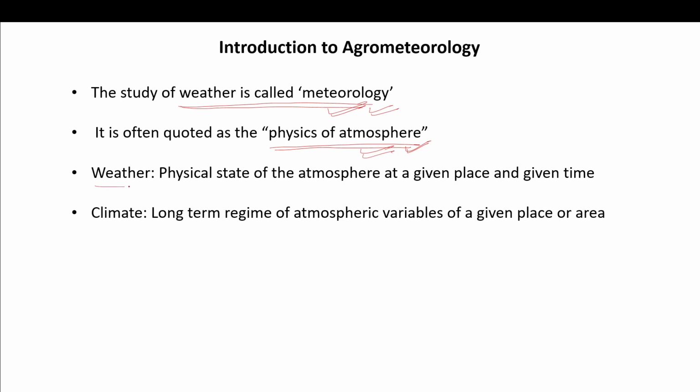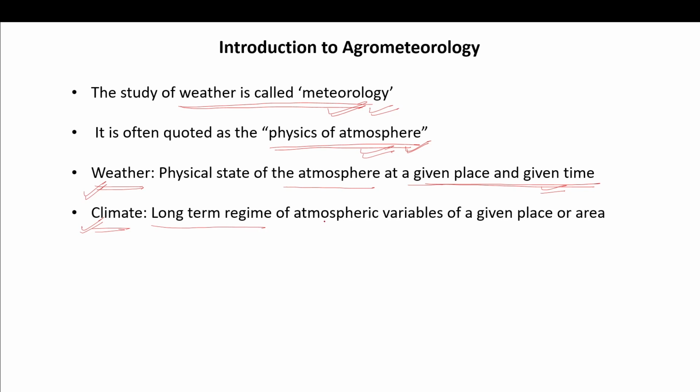Now there is a confusion between weather and climate, so here we can understand the difference between these two terms. Weather is the physical state of the atmosphere at a given place and a given time.